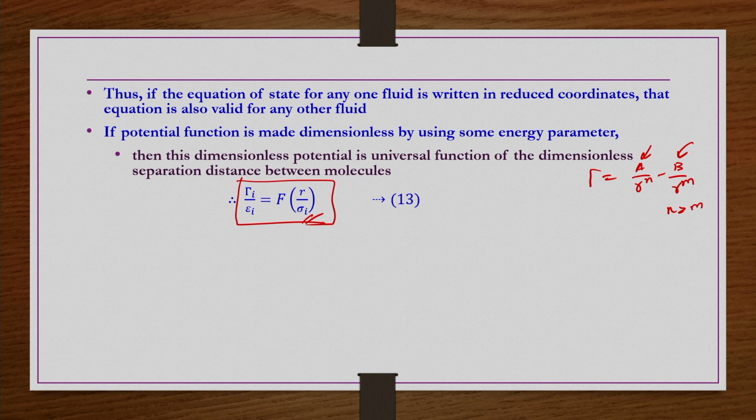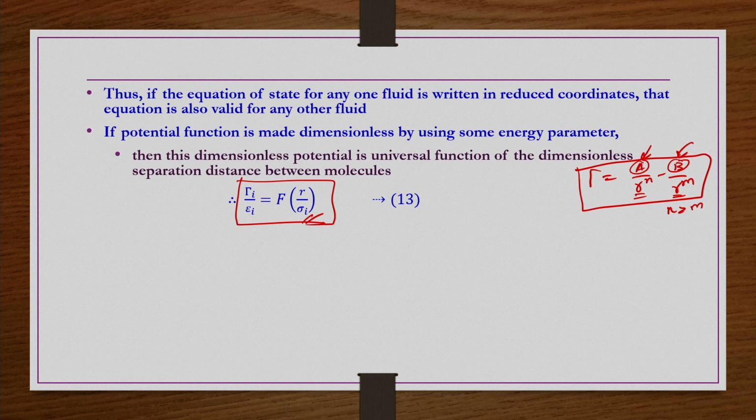This is what we have seen, a generalized one. Though it looks like a Mie potential, it is more generalized, for any gas having two constants. Here A and B are constants, and the only other independent variable is the separation distance. In some cases it is inversely proportional to r, in some cases to r square, in some cases to r power 6, and in some cases to r power 8.